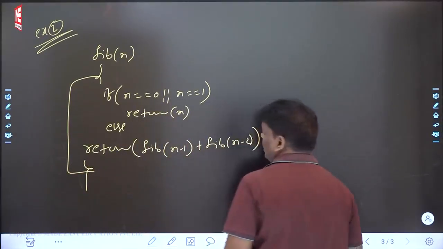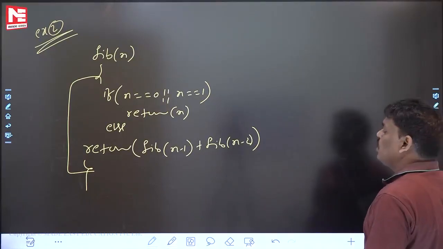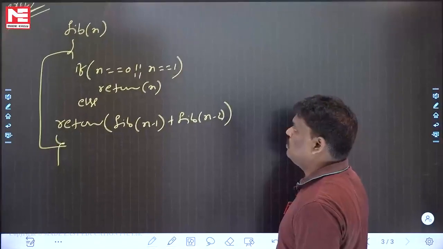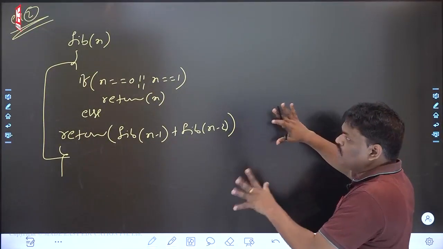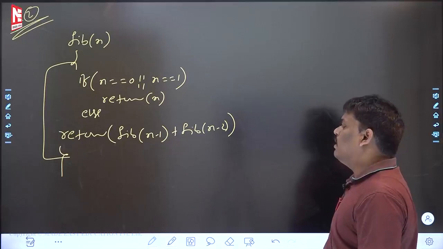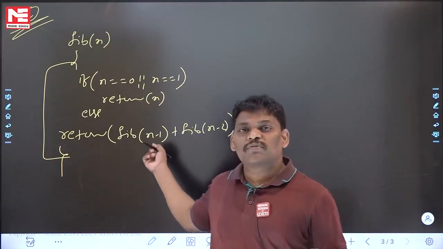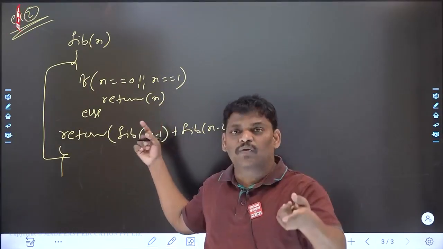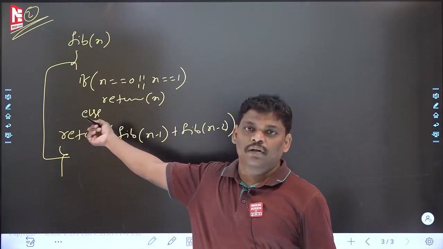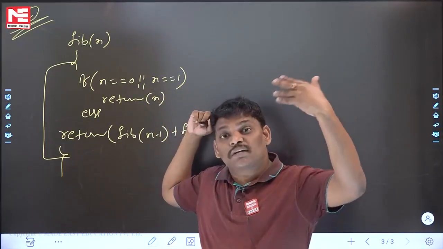Fibonacci of n: if n is equal to 0 or n is equal to 1, return n, else return Fibonacci of n minus 1 plus Fibonacci of n minus 2. This is the example. I want to find out the time complexity. I think I want to ask you one more thing. For this Fibonacci program, do you know how to write the recurrence relation for value? Already we did it. For this particular program, we already wrote the recurrence relation for value.